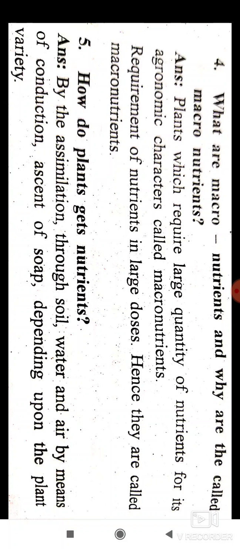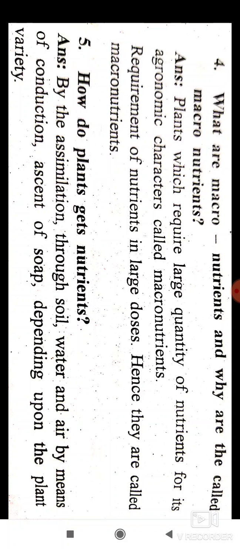The requirement of nutrients in large doses is the reason they are called macronutrients.